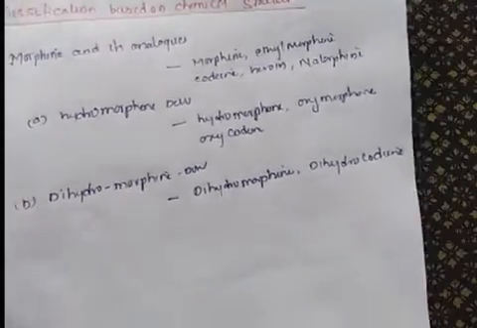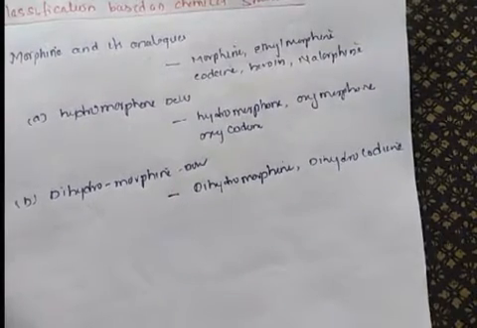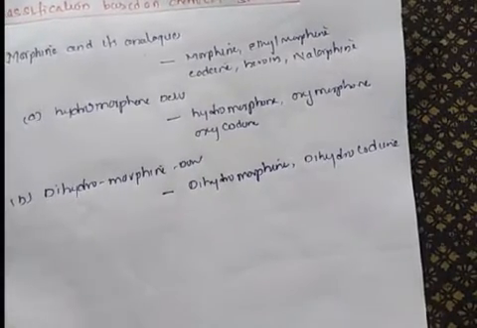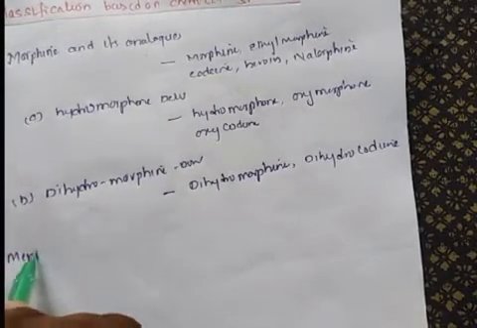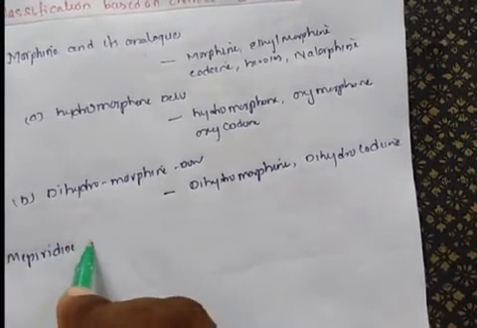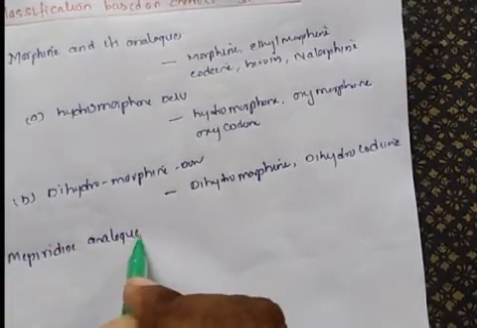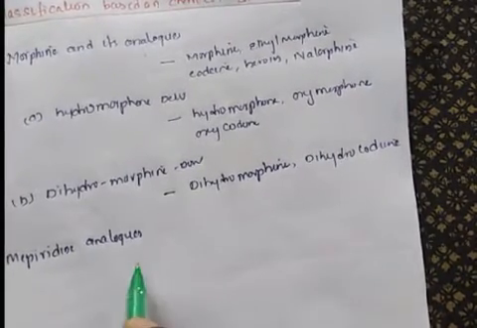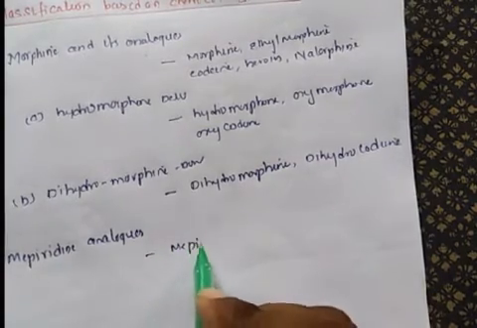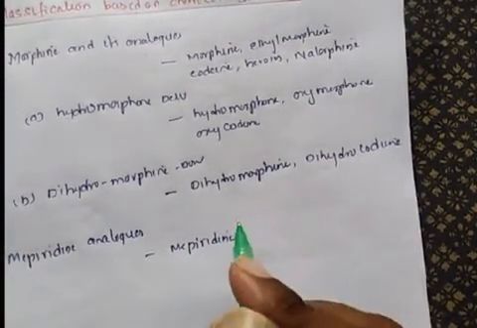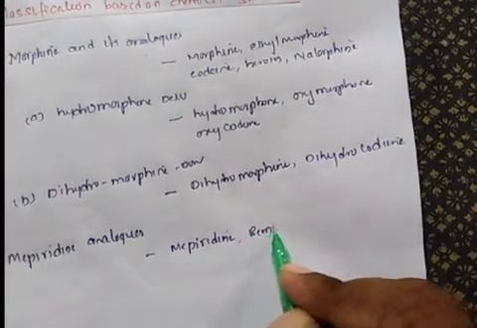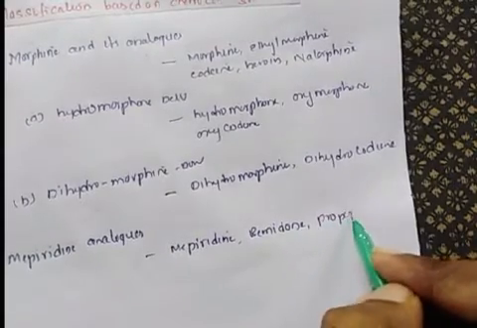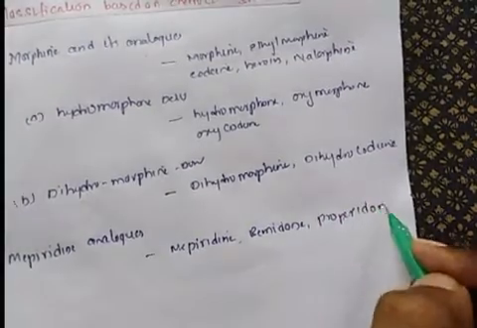So coming to the next class, class 2 is the meperidine analogs. Coming to the meperidine analogs, examples are meperidine, piminodine, properidine.